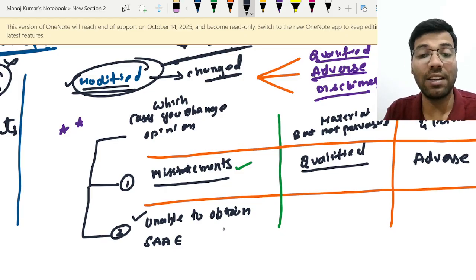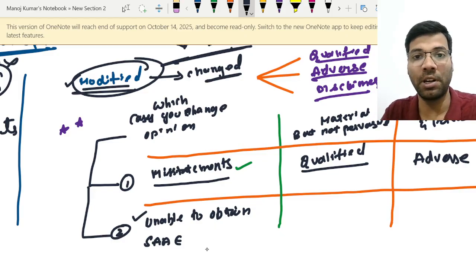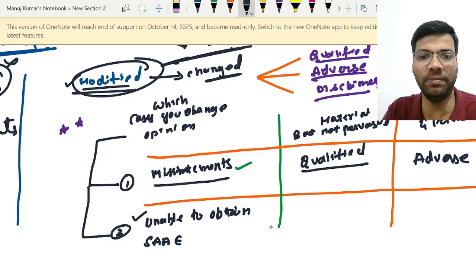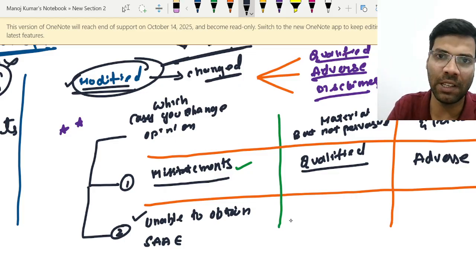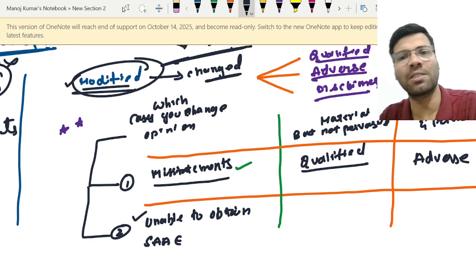So in that case, the auditor is telling the shareholders that, I am unable to obtain sufficient appropriate audit evidence regarding some matters. It may be cash, or some bank transactions, or some sales transactions, or some purchase transactions.